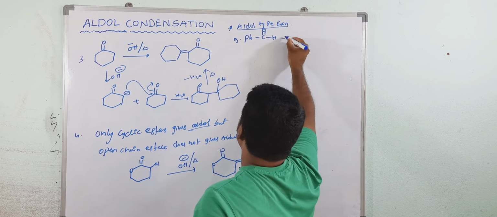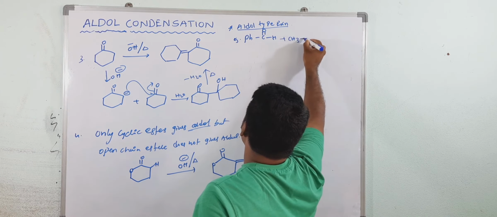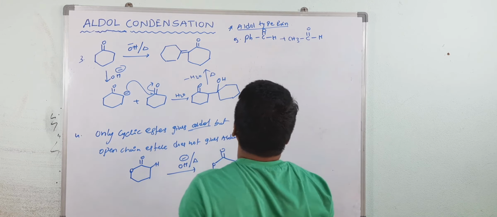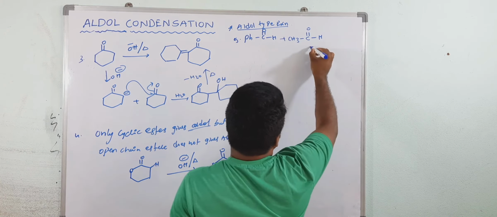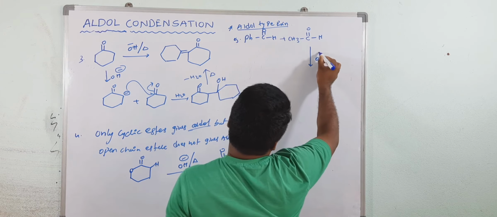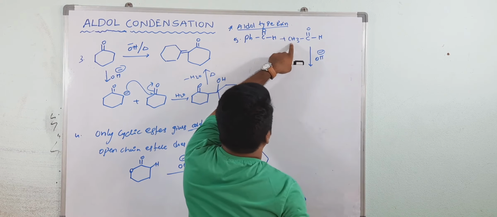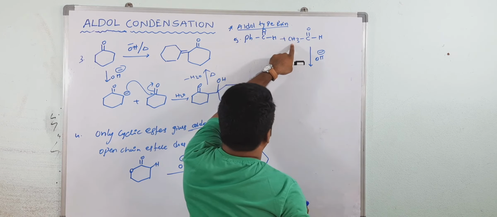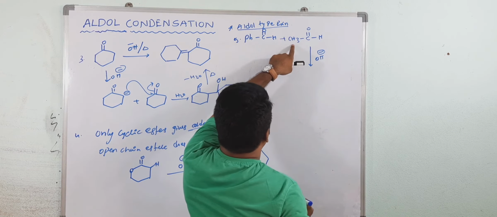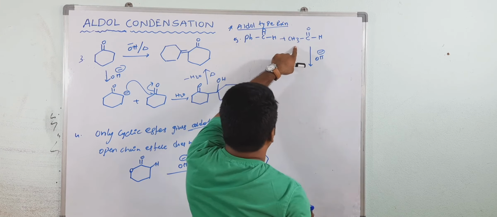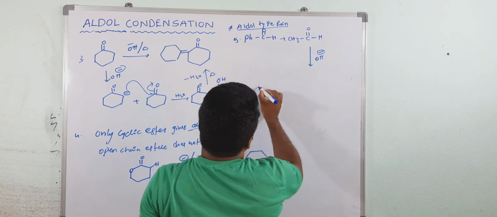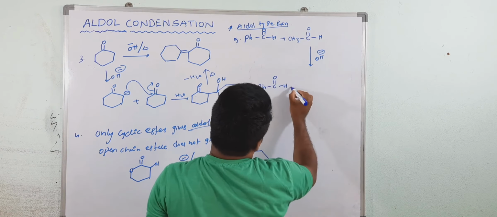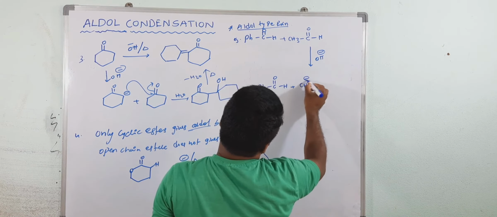If I take acetaldehyde, acetaldehyde has alpha hydrogen. It means it undergoes tautomerization and forms the enol.